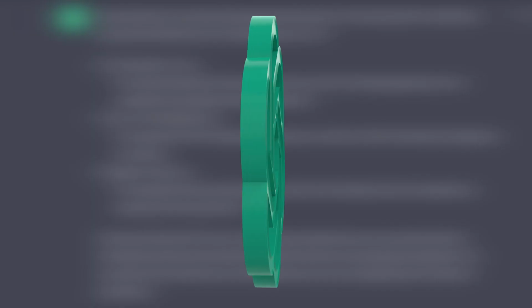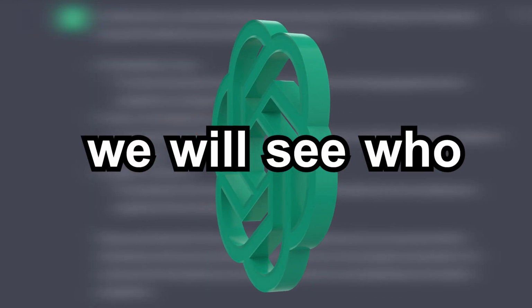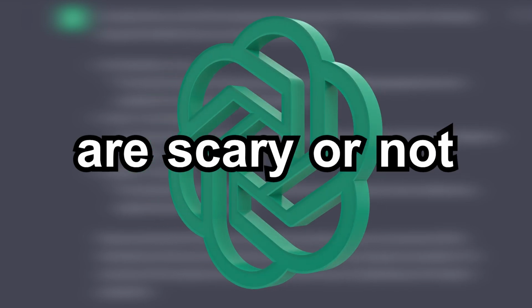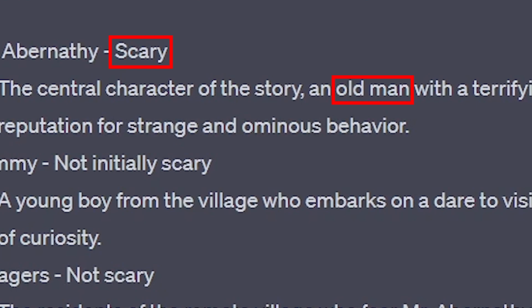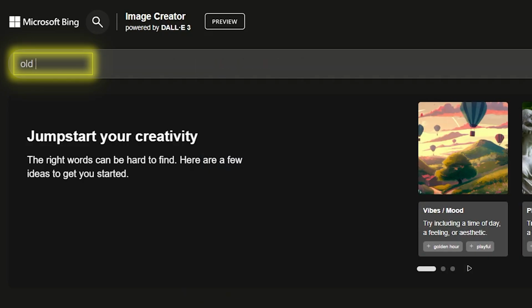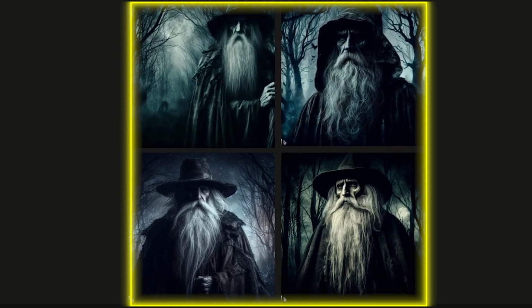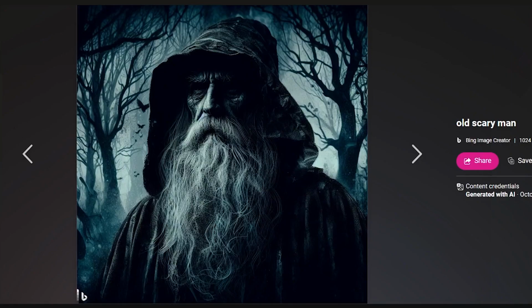Now, let's generate the characters we asked about earlier using ChatGPT. We will see who they are and whether they are scary or not, and generate an image. The first character was a scary old man, so we will generate an image of a scary old man. It will really generate good images. Feel free to ask again to get the best images if you didn't like them the first time.